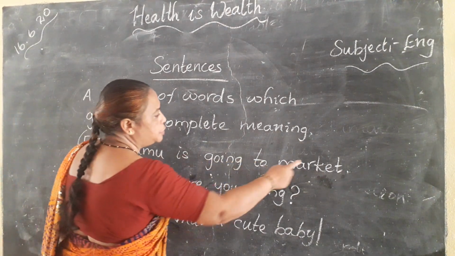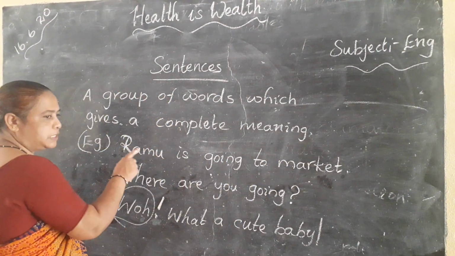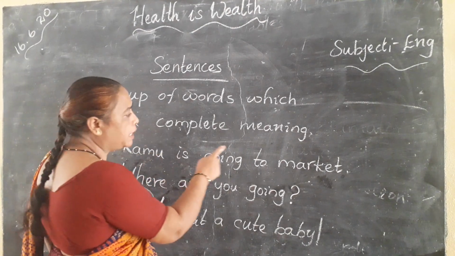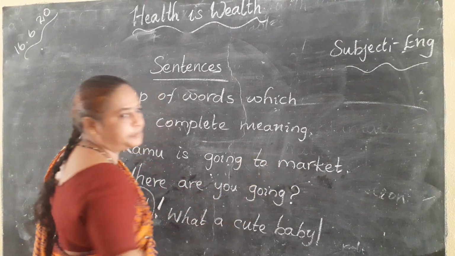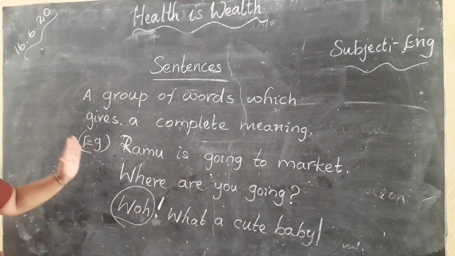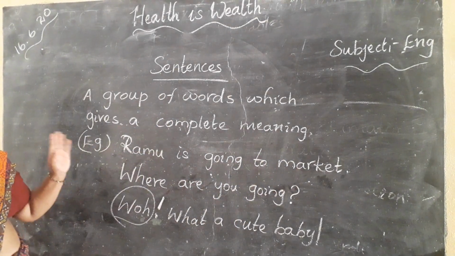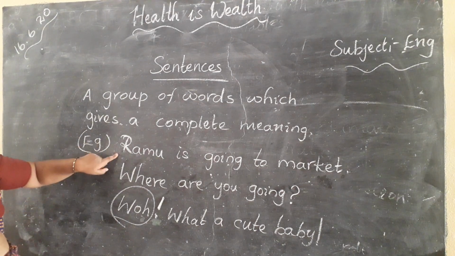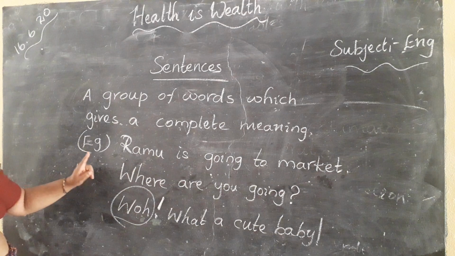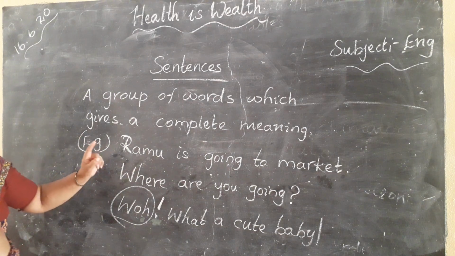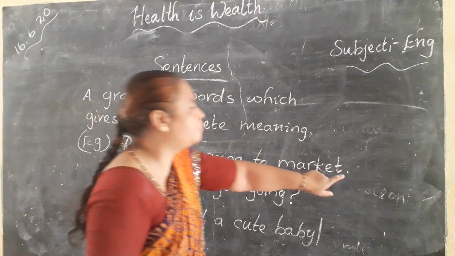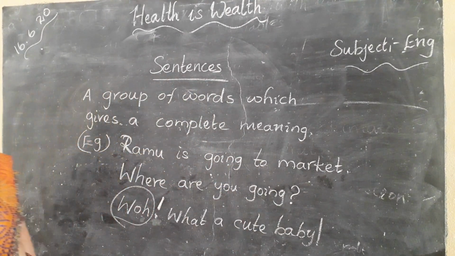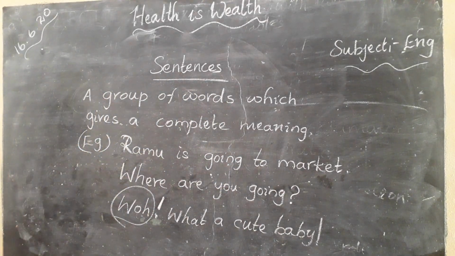Ramu is going to market. Here the subject is here. The subject means a noun or pronoun. Here the helping verb is there. Here the main verb is there and the object is also there. So you have to remember that whenever you are forming a sentence, every sentence should start with a capital letter and end with a full stop, question mark, or exclamatory mark. So this is the general discussion about sentences.